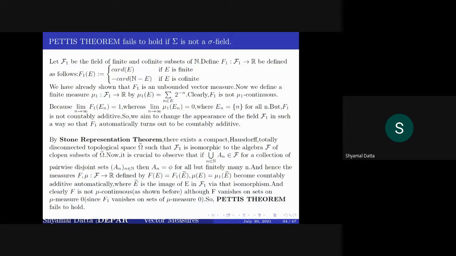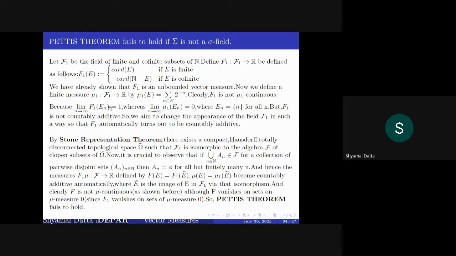So if you take this field of finite and cofinite subsets, and define f1 of E equal to the cardinality of E if E is finite, and minus the cardinality of E complement if E is cofinite, then f1 is a vector measure.